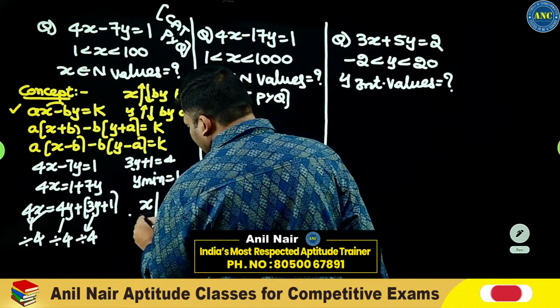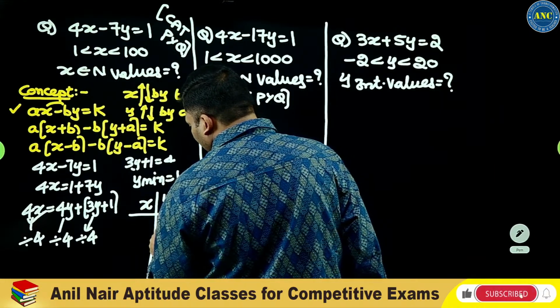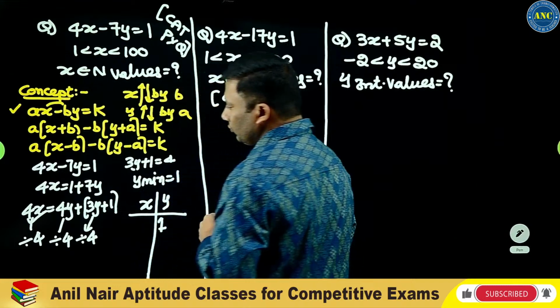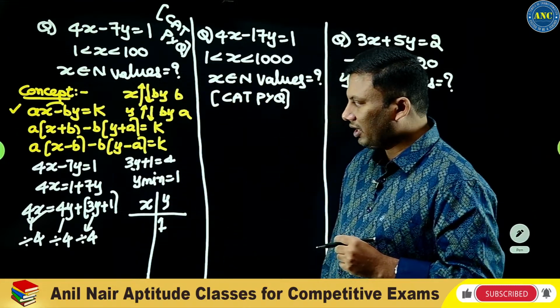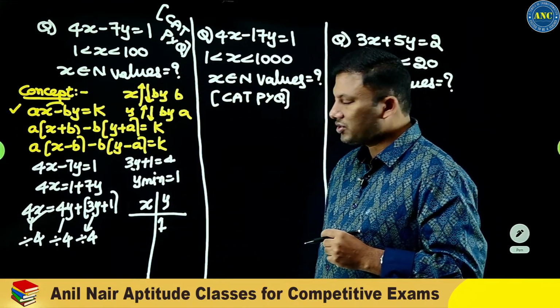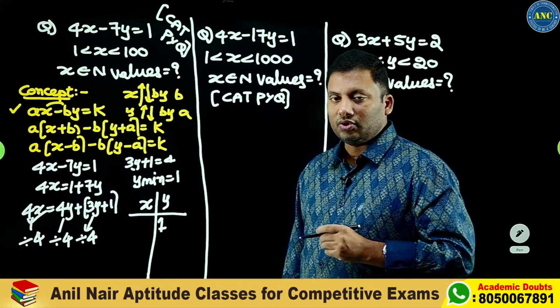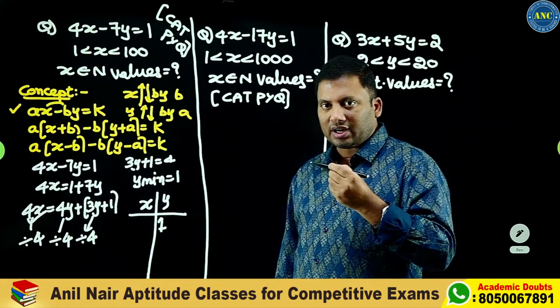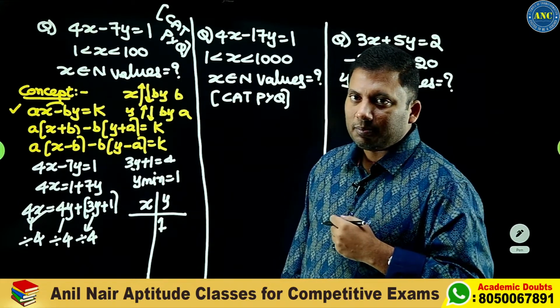I hope how to solve the equation is clear. 4x minus 7y equivalent to 1. Minus 7y comes to the right hand side. This becomes plus 7y.